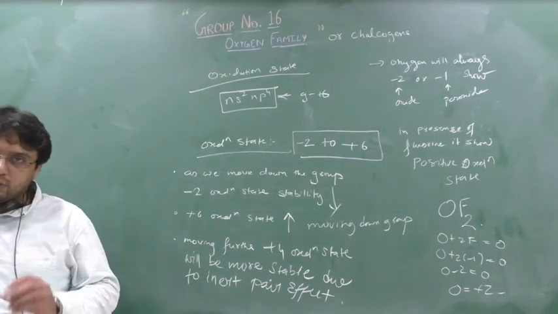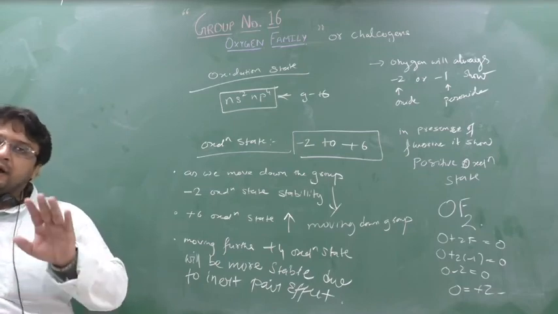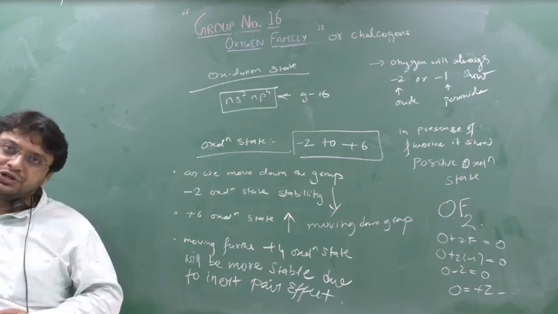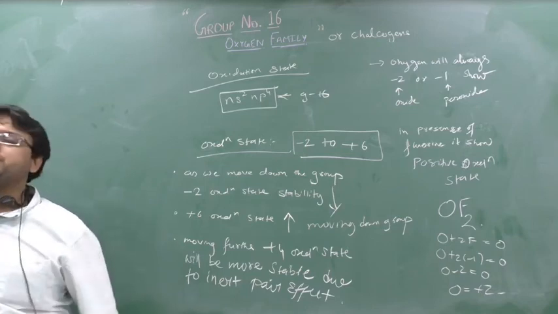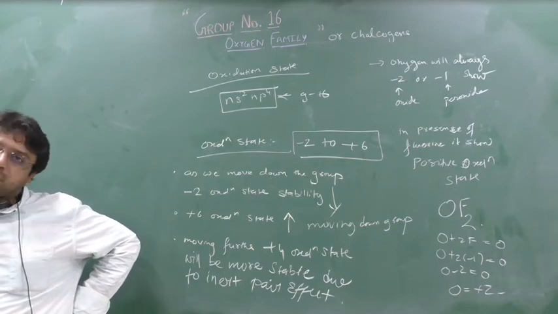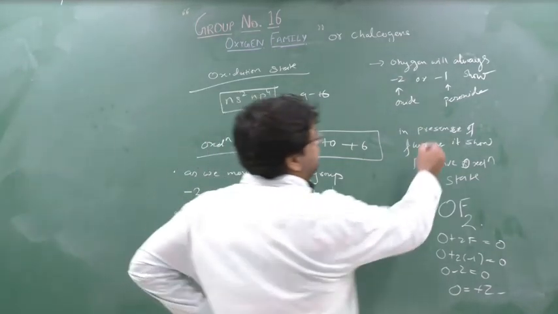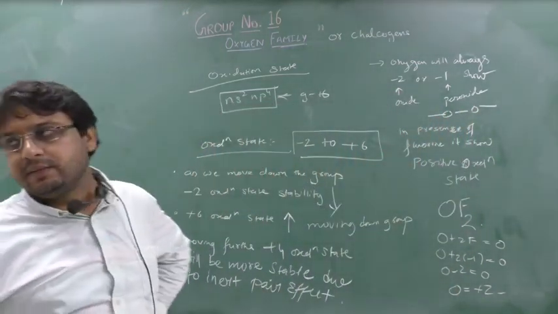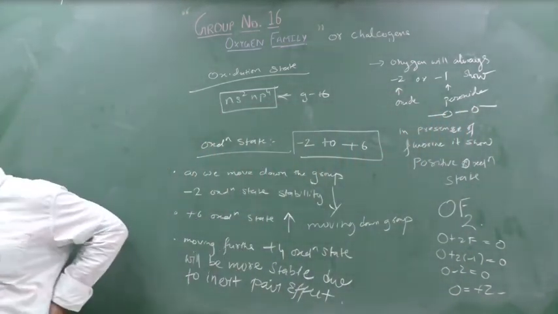So oxygen will always show -1 and -2 oxidation state in other compounds, but if it is combined with fluorine, it will show the positive oxidation state. The reason is fluorine is more electronegative in nature than oxygen. And oxygen is -1 in the peroxide linkage, we say OO linkage, yes or no? Peroxide means which linkage? OO linkage. So oxygen will show -1 oxidation state in peroxide and -2 oxidation state in oxide.